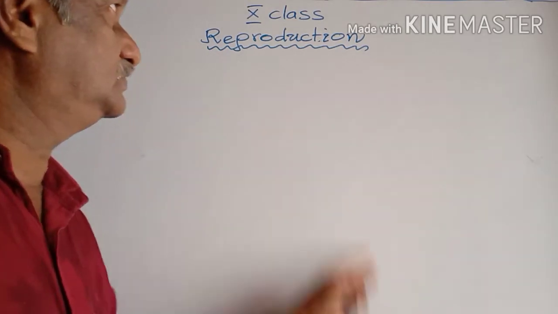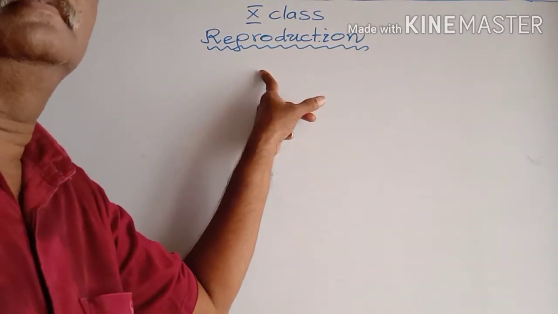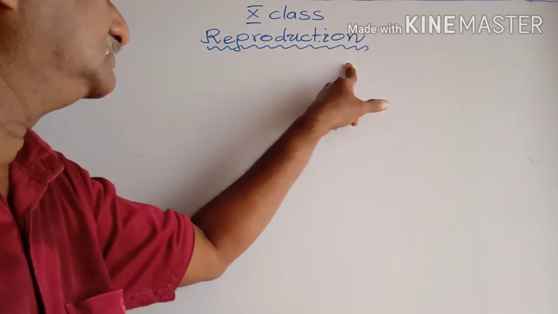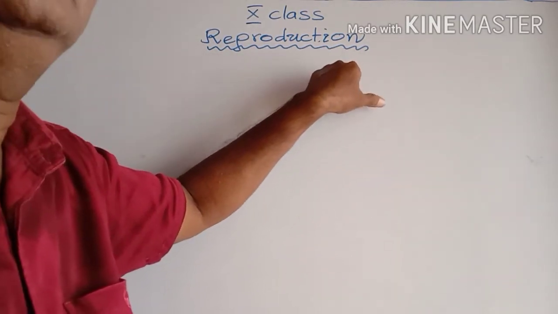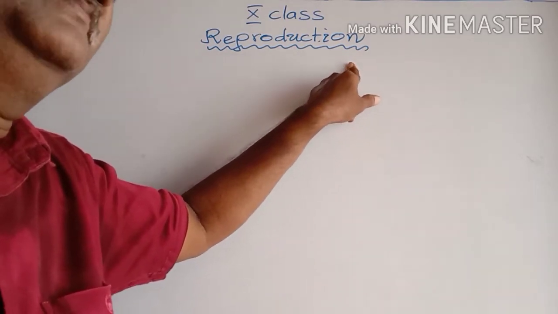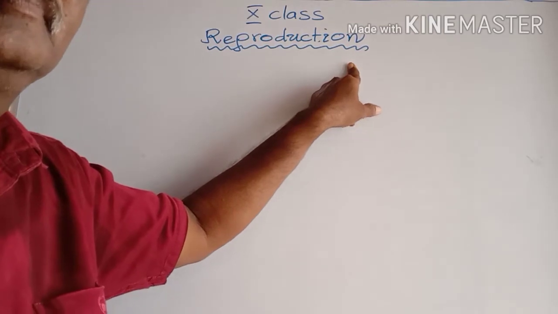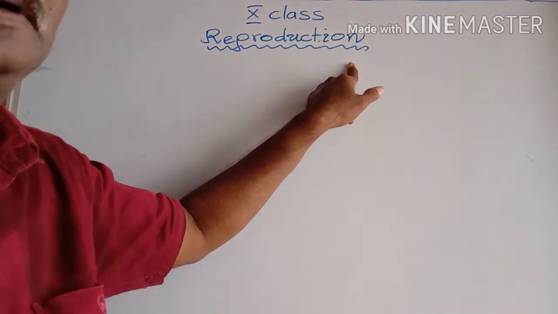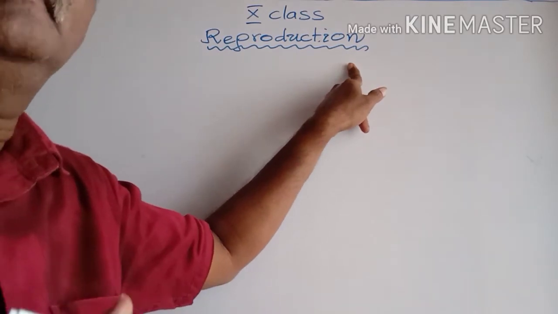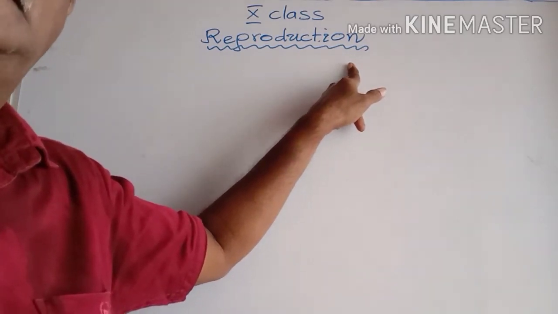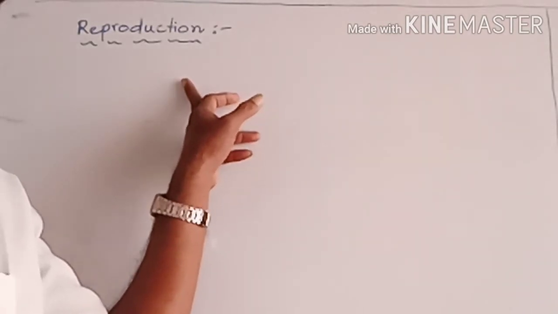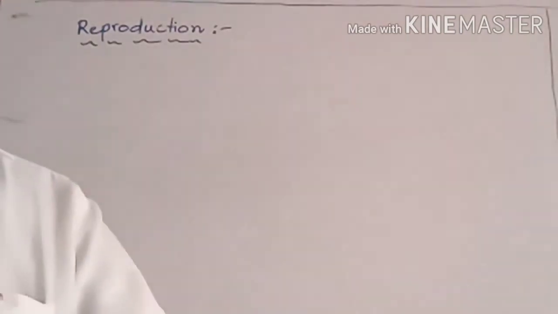Okay students, now I'm going to discuss a reproduction lesson. In this lesson, first I reveal the meaning of reproduction. Next, the importance of reproduction. Then what are the modes of reproduction. Then how reproduction happens. All this we want to see now.